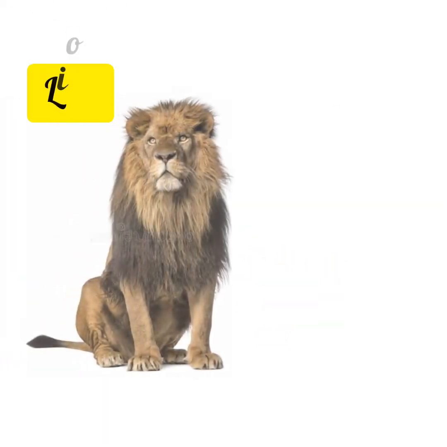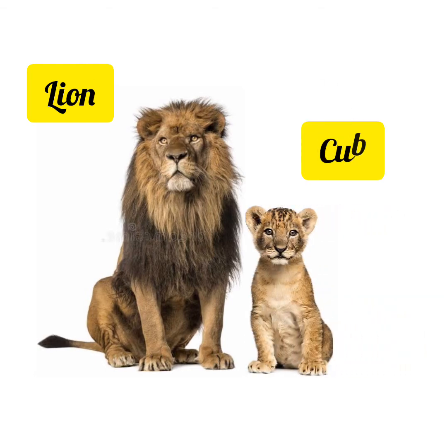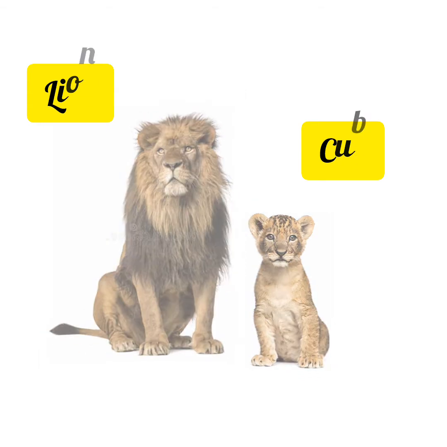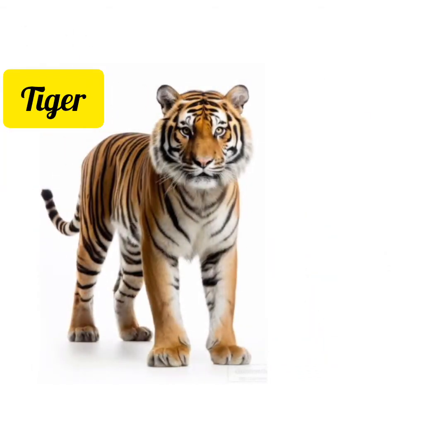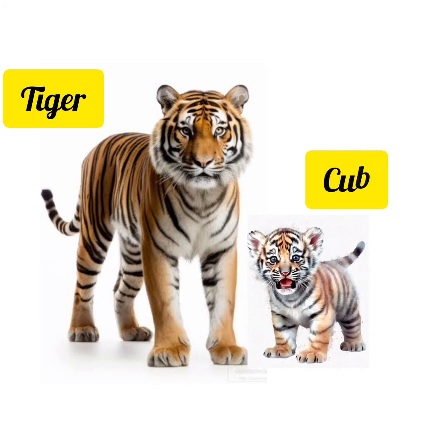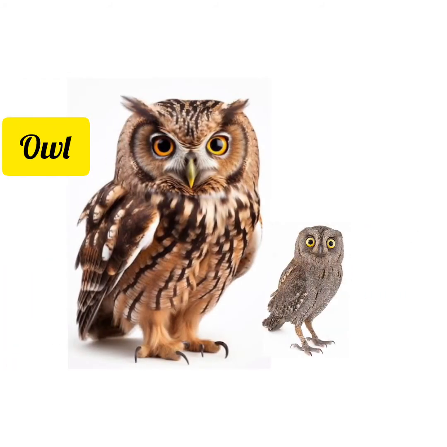And the next animal is lion. The baby of lion is Cub. And this is tiger. The baby of tiger is Cub. This is owl. The baby of owl is Owlet.